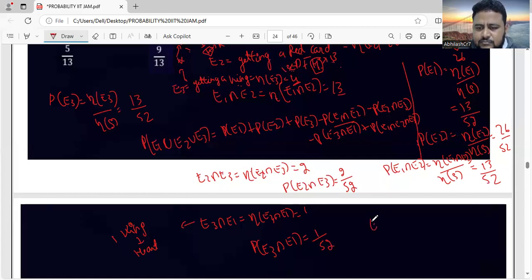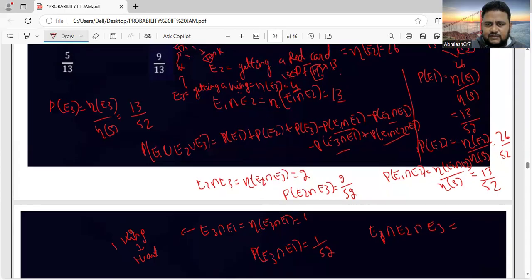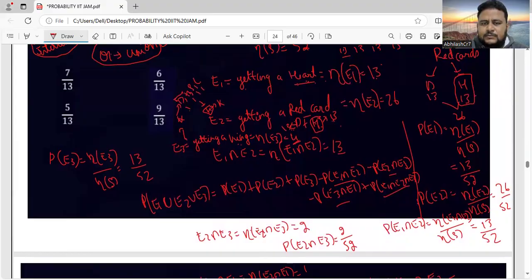Now look at this. We have to find E1 intersection E2 intersection E3. This we got, and this we got. For this, observe very carefully. E1 is getting a heart. Next, E2 is getting a red card. Out of E1 and E2, what is common, friends? Red card and heart.